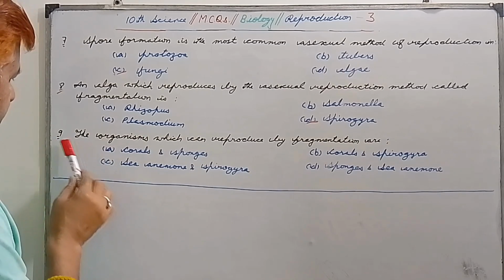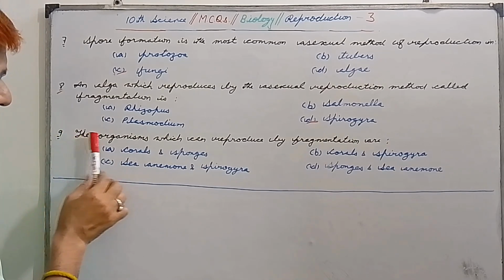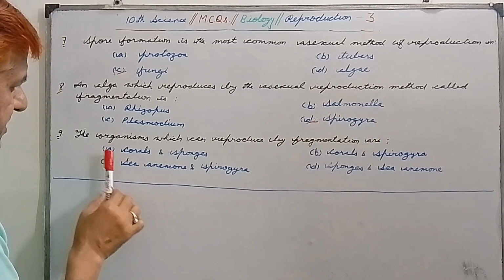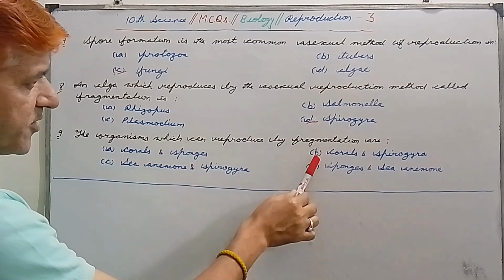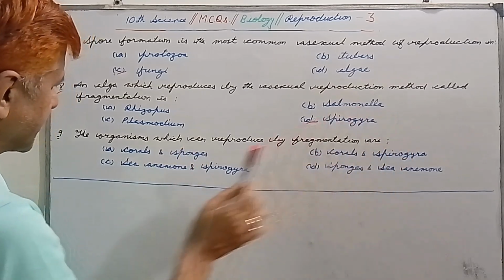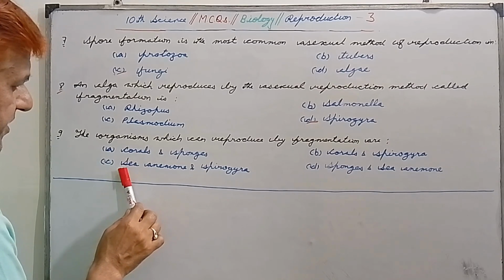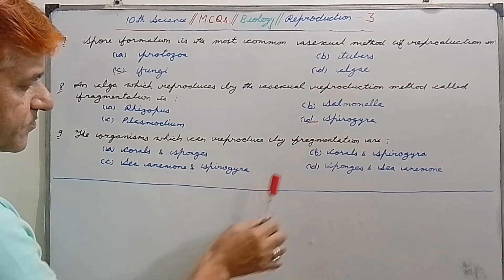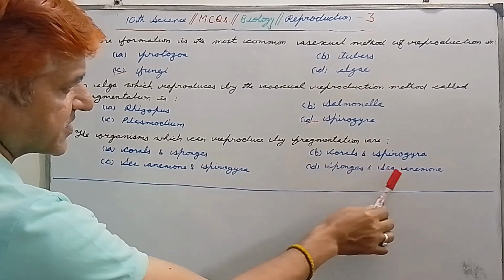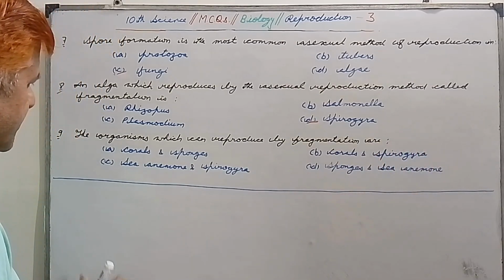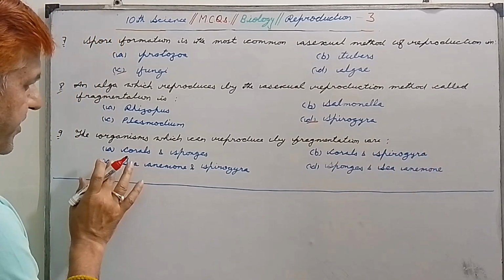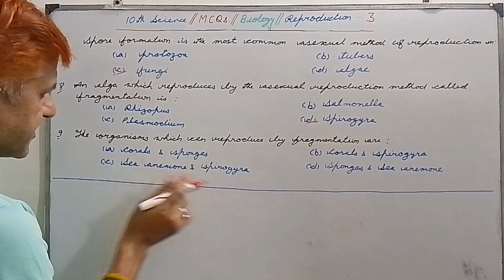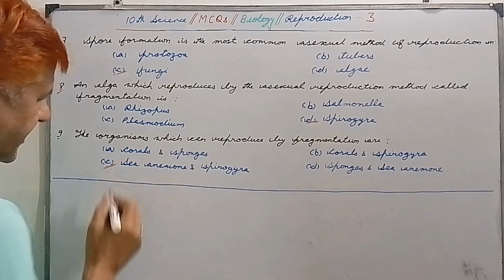Question number 9, last question but not the least. The organisms which can reproduce by fragmentation are, first option is corals and sponges, B is corals and spirogyra, C is anemone and spirogyra, D is sponges and anemone. So my dear students, please remember that the organisms which can reproduce by fragmentation are anemone and spirogyra. So C is the correct option.